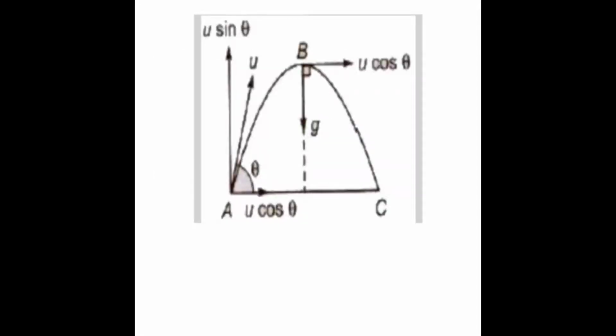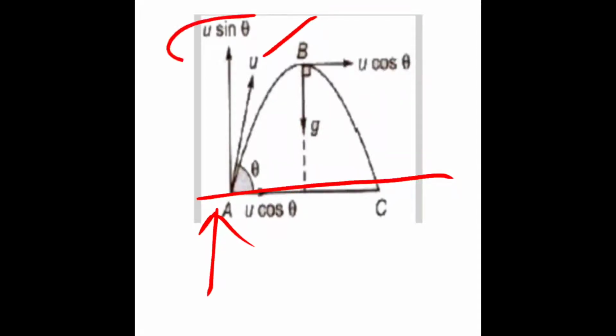this is a horizontal line, that means ground, and at the position of A you are standing and you are throwing an object with some initial velocity u. So when you are throwing an object with an initial velocity u, that velocity is being resolved into two components, that is u sin theta in vertical direction and u cos theta in horizontal direction.